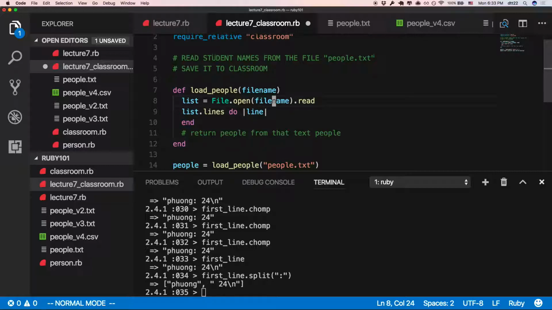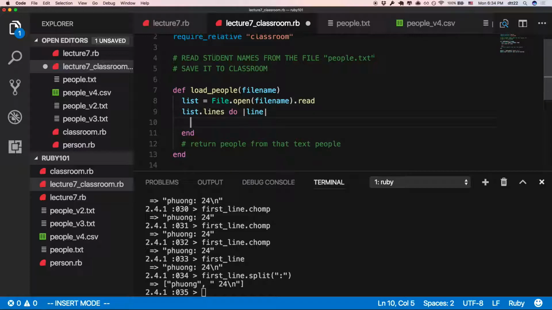Alright, so remember here, back in our code, load people looks like this. Open the file name and read it. But let's look at each line. So I say each line. You can even do each line do, but Ruby lets you do that too. And then in this each line, I have line dot split, right? If I split by this, then I get this thing.